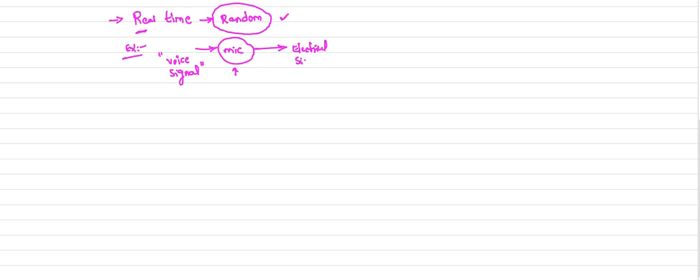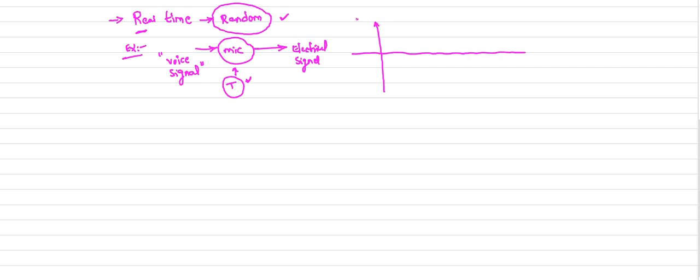So this is your electrical signal. With the help of a transducer in the mic, your transducer is converting your voice signal, whatever you spoke, into electrical signals. And in the output, if I got the waveform like this, this is the waveform I plot.